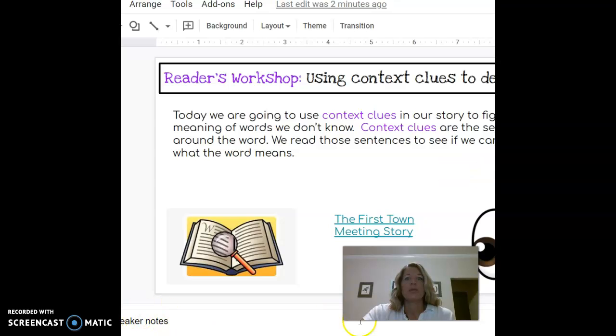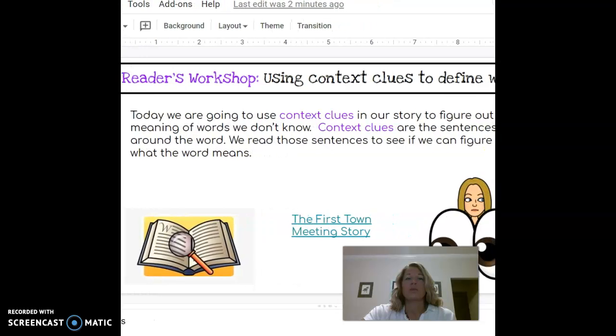Let's see. Using context clues means that we use clues in the sentences around the word to help us figure out if we can determine a meaning. A lot of times we come across words we don't know and we're unfamiliar with. And so we have to use the clues around the word, either in the sentence before, the sentence it's in, or the sentence after, in order to figure out what the word means.